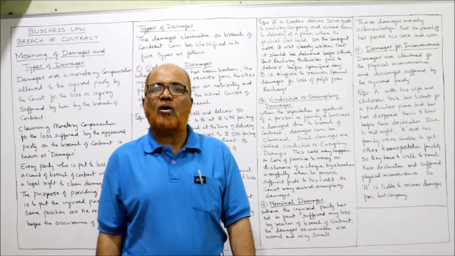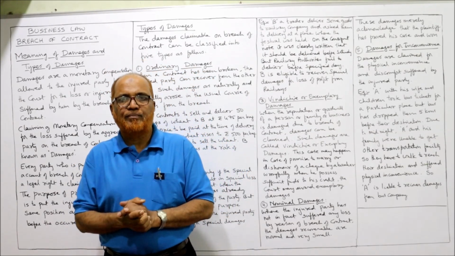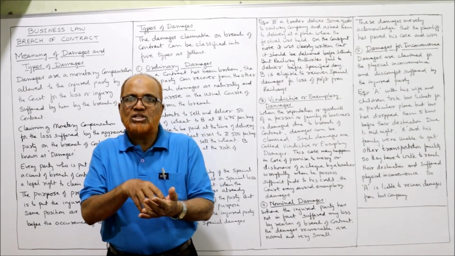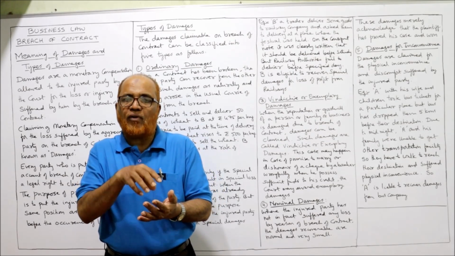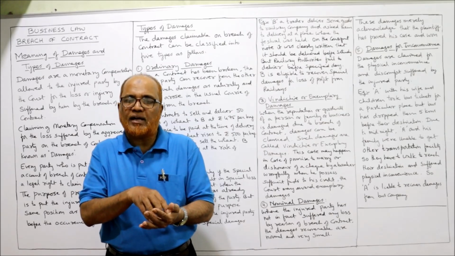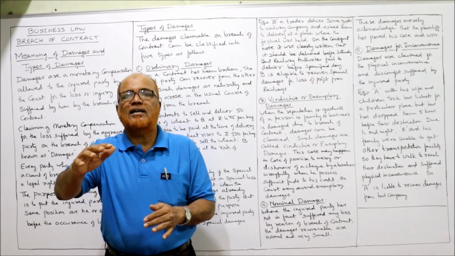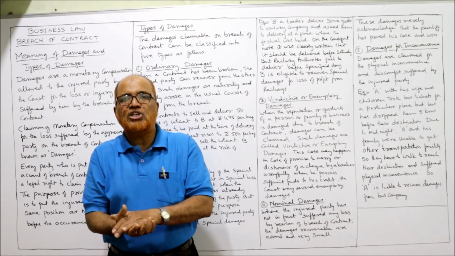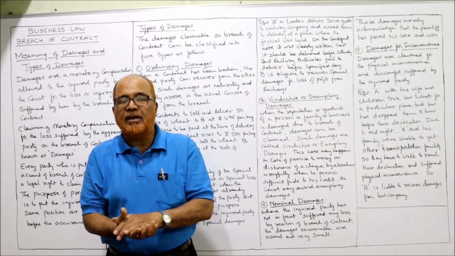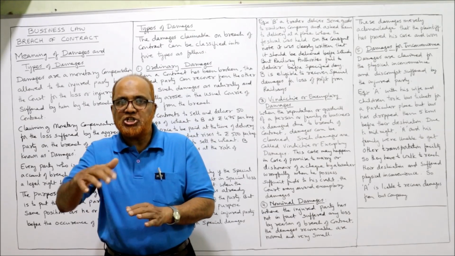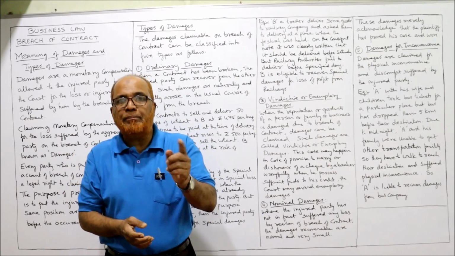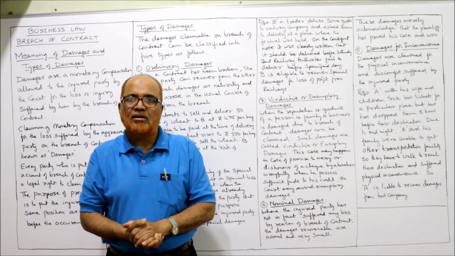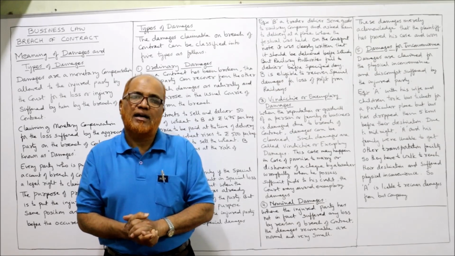Yes, according to the law, B can recover the amount from A because of A's negligence. A has not followed the terms and conditions of the contract. That's why B has to get it done by others by incurring additional cost. So this additional cost incurred by B can be recovered from A because A has breached the contract.